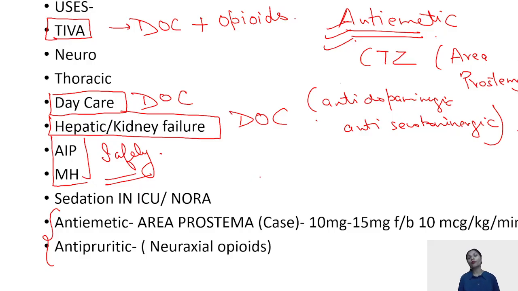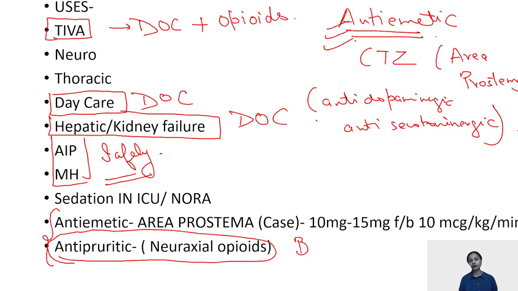And one more important use of propofol is as an antipruritic. In two main cases it is used. One is biliary cholestasis, in patients who are suffering from biliary cholestasis, and second is in patients who have received neuraxial opioids. It is highly useful to prevent itching or pruritus in patients who have biliary cholestasis or in patients who have been given neuraxial opioids.